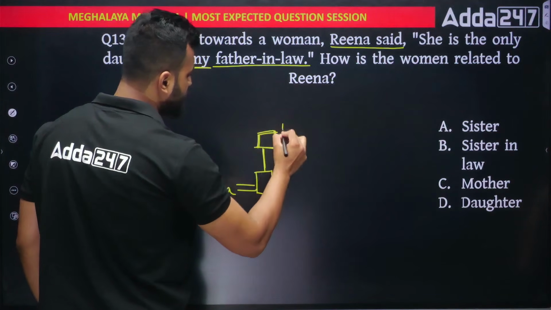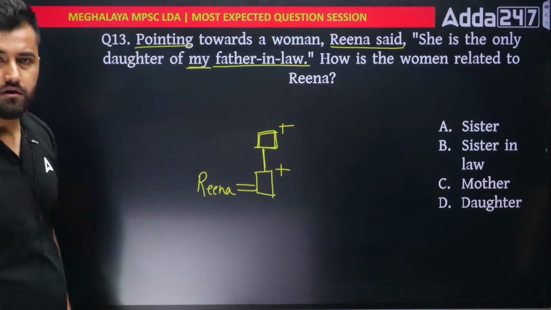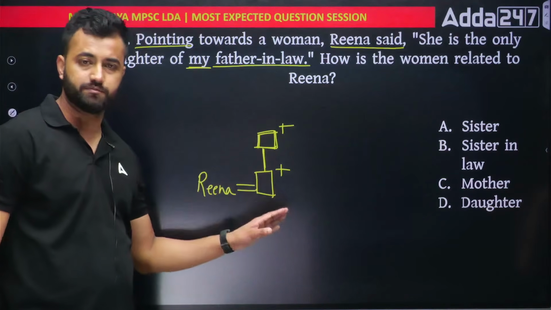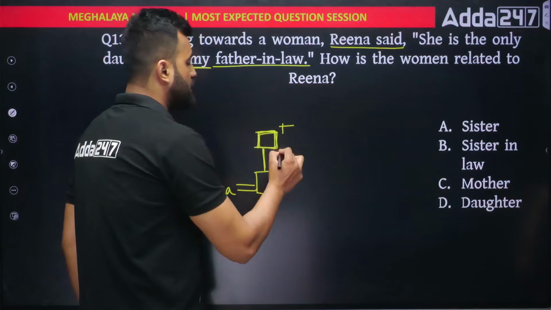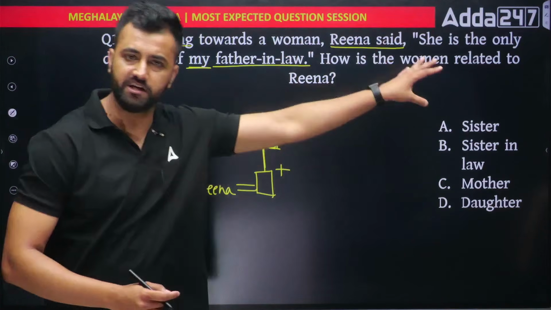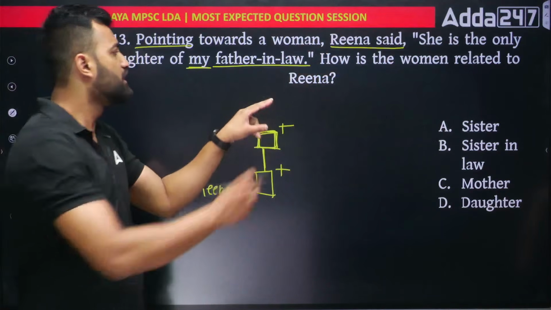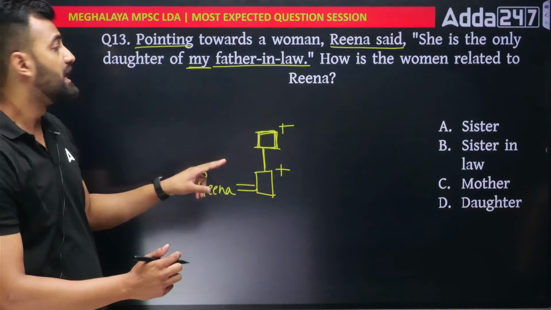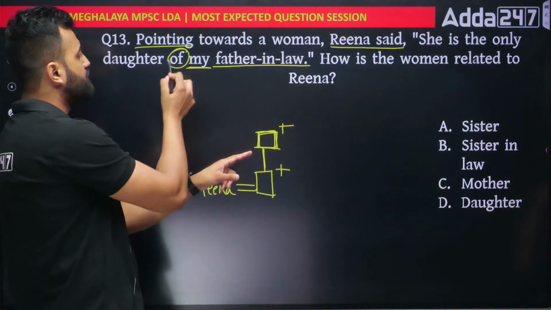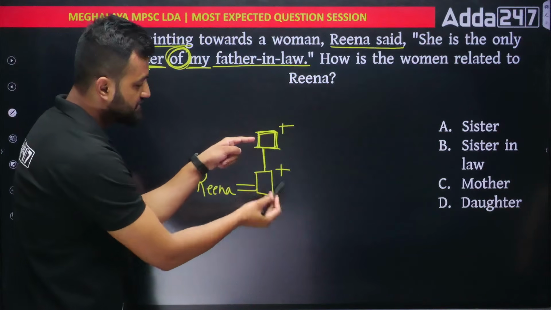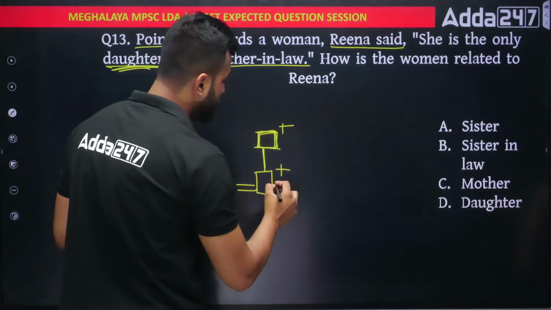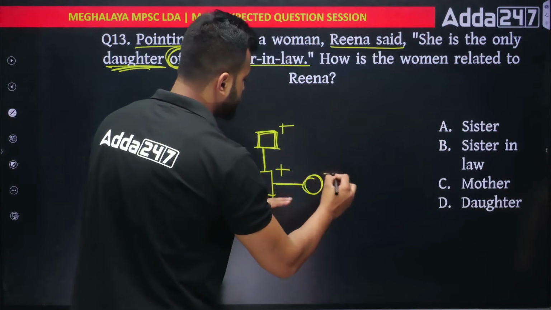So where are we? We were in Reena. From Reena we went to her husband and from husband we went to her father-in-law. We are here. Do we see any other relation behind? If there was some other relation, we would have drawn it. But we don't see any other relation. So from here you have to go in reverse. How to go in reverse? You look at what is in front of. In front of we have a daughter. His daughter will be whom? This cannot be the daughter, he's a male. So the daughter would be here. Daughter done.